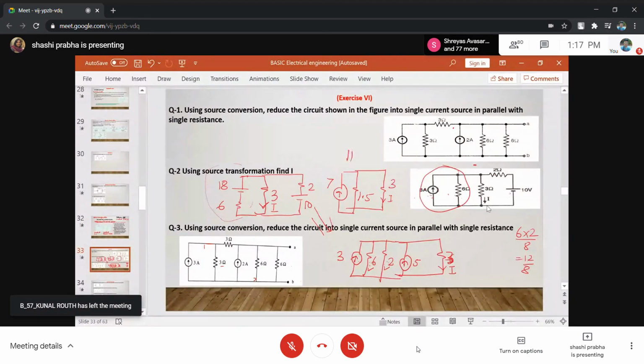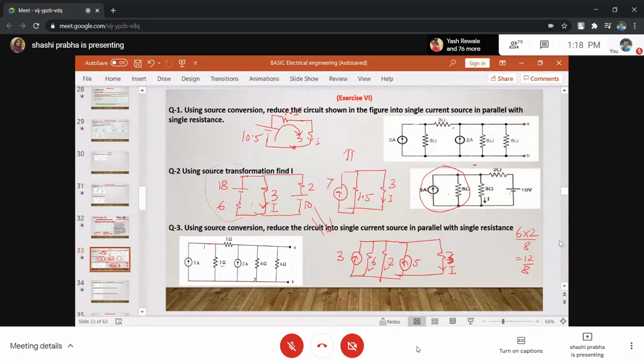When you convert this into the voltage source, it becomes this one. So 1.5 into 7, this becomes 10.5, and this is 1.5 and this is 3. Now this is a single loop and you can find this current I.